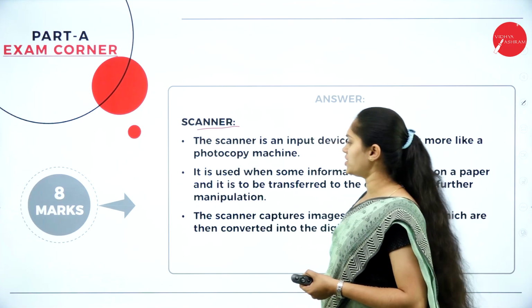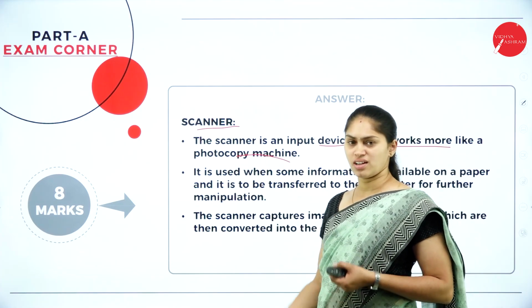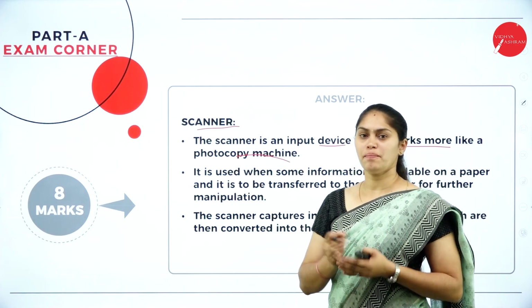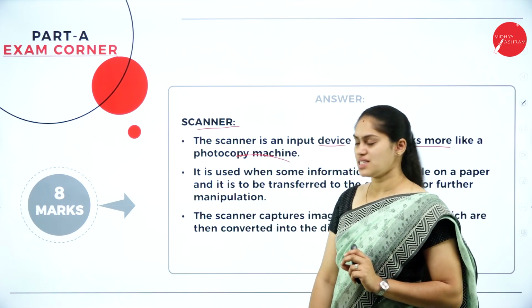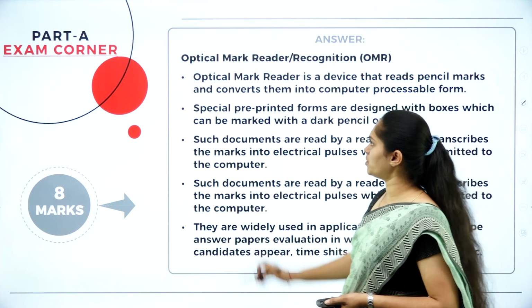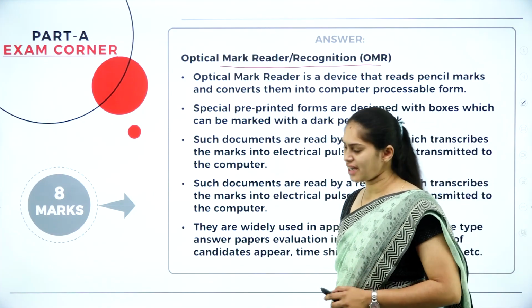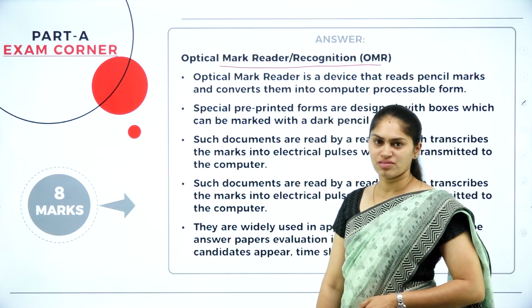After this, we have a scanner here. One more example of an input device. It's an input device which works more like a photocopy machine. It is going to scan the hard copy and convert it into digital form. For that, we have this scanner. And also, I have mentioned some points regarding OMR, optical mark recognition or reader. You can write any of these.